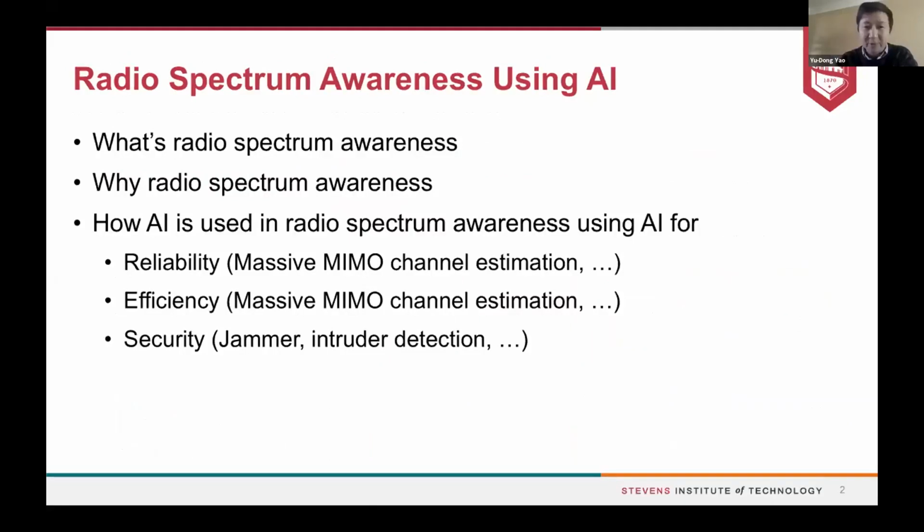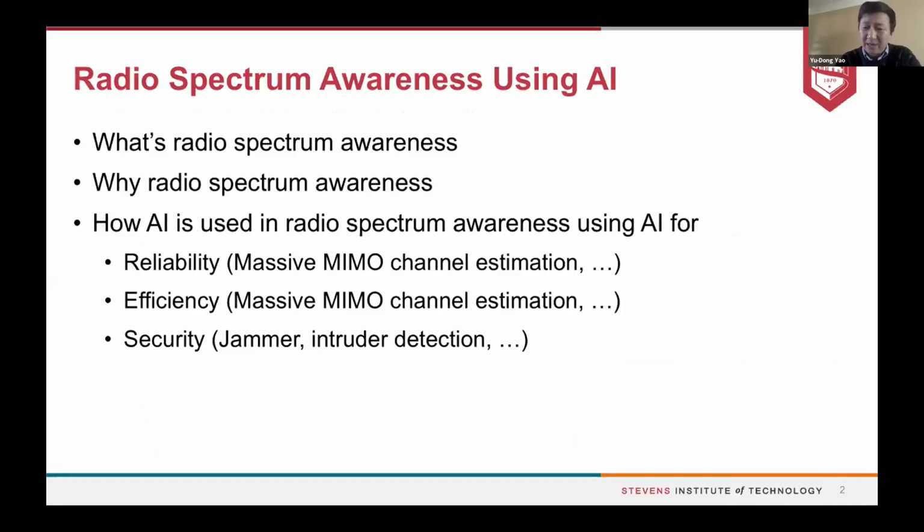Very quickly, let me explain what radio spectrum awareness is and why we want to do it. Everybody uses Wi-Fi or a cellular phone every day, and that's a wireless transmission. We need a certain bandwidth, a frequency band, to transmit and receive signals. So the research is about knowing what's going on in the radio spectrum.